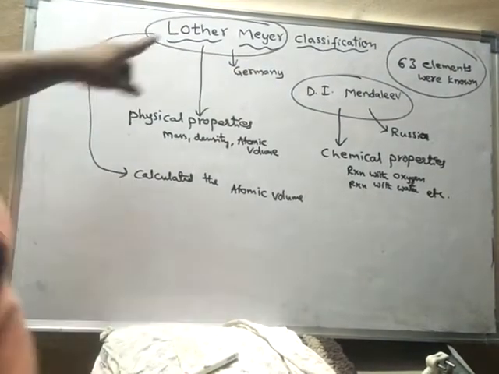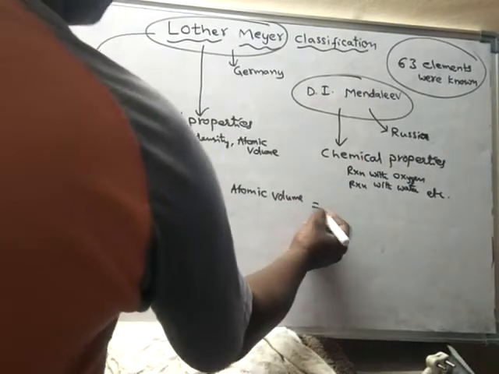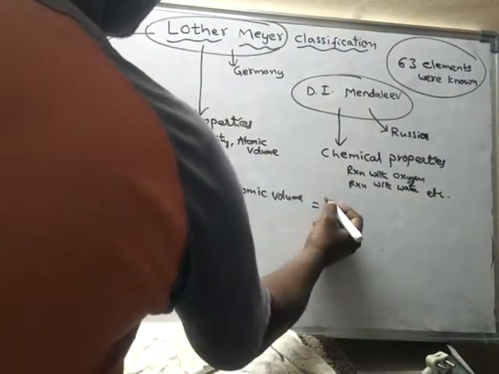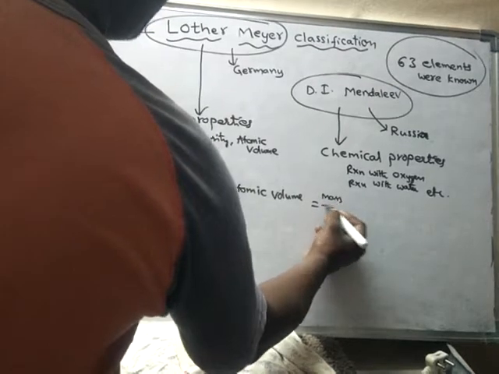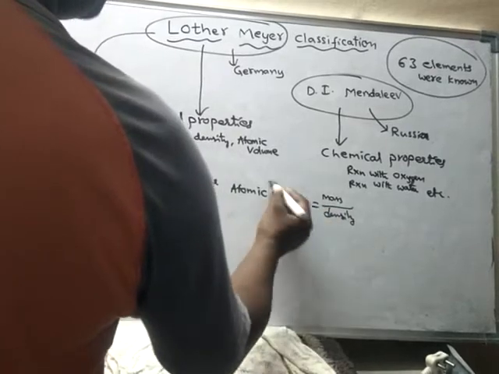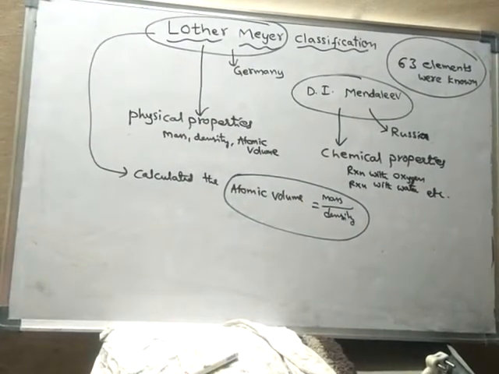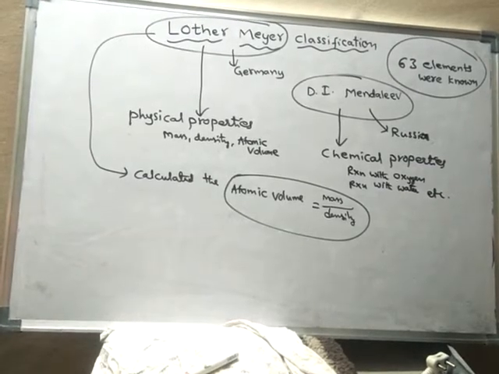He calculated the atomic volume of all the elements using this relationship: mass of the element divided by density of that element. With the help of this, he arranged the elements in the form of a curve.